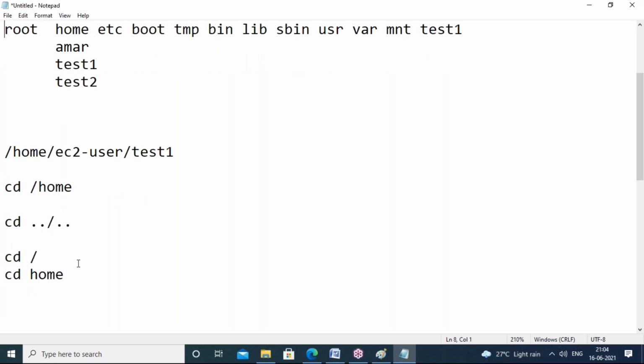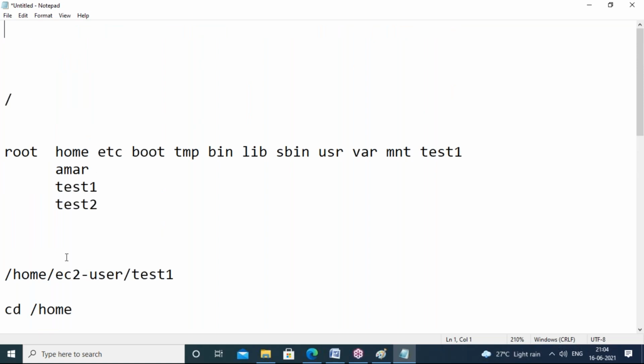I hope you understood the example structure. Yes or no, guys? Any doubts in the structure? How you are calling the folders? How you are opening the folders? I hope so.